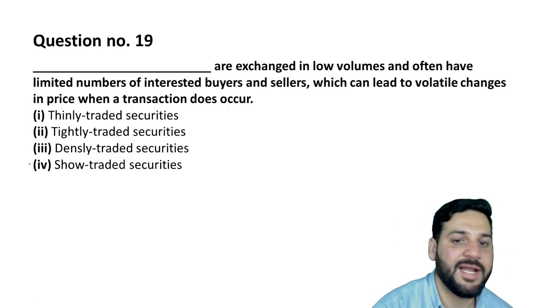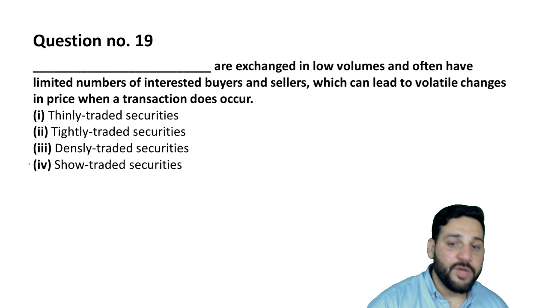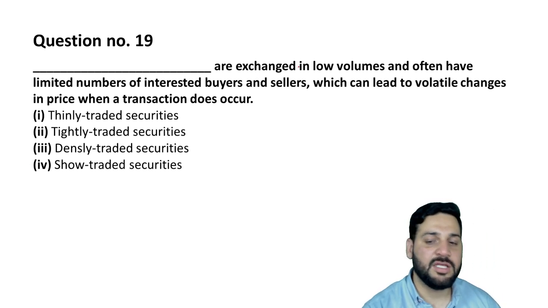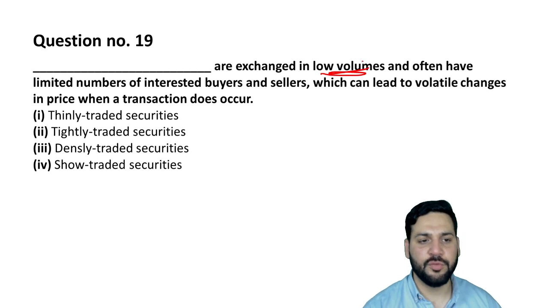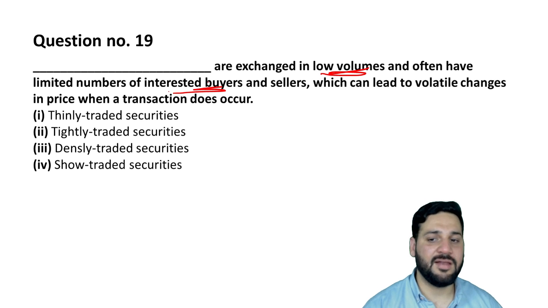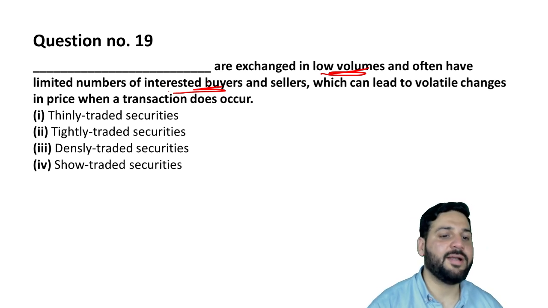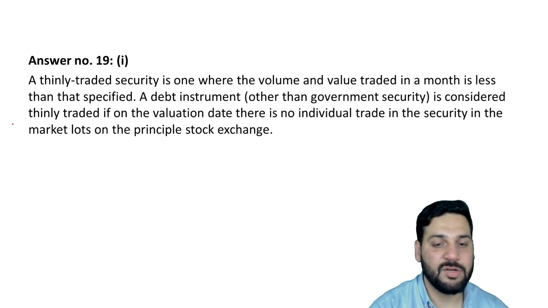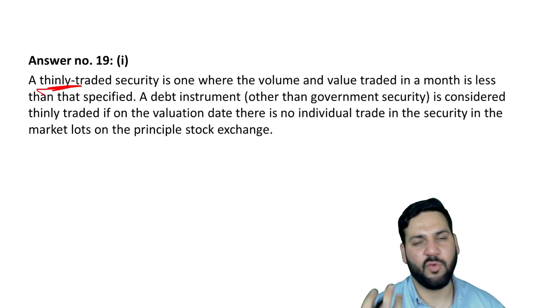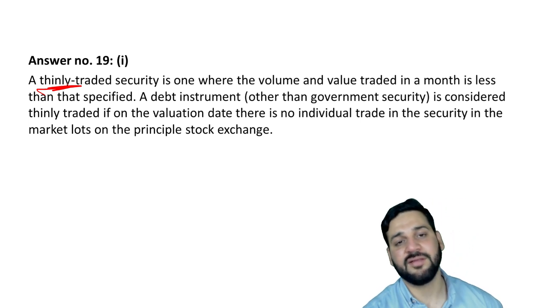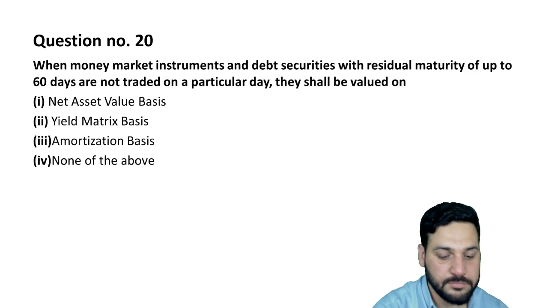So question number 19 is there. The kind of securities which are exchanged in very low volume, right? And they have limited number of interested buyers and sellers. So this kind of security is known as the thinly traded securities. Volume बहुत कम होता है, कोई buyer नहीं, seller नहीं है. These are thinly traded security. For example, shares of Kingfisher Airlines, कोई buyer नहीं है.